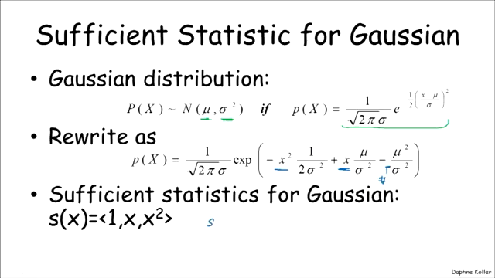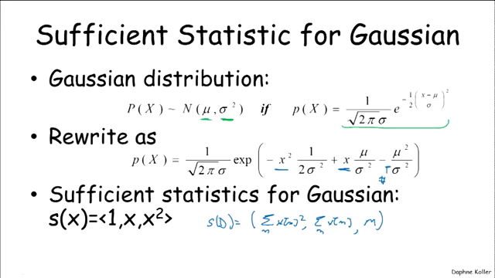So the S of a data set D is going to be the sum over m of x[m] squared, the sum over m of x[m], and just M itself. And from that, we can reconstruct the likelihood function.